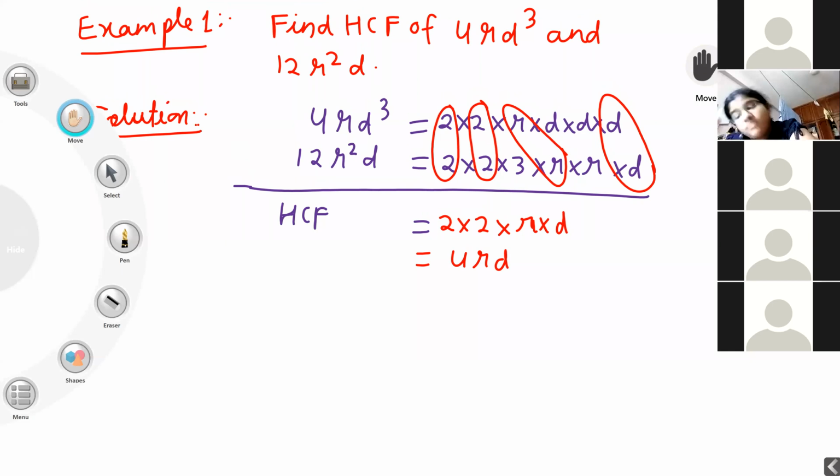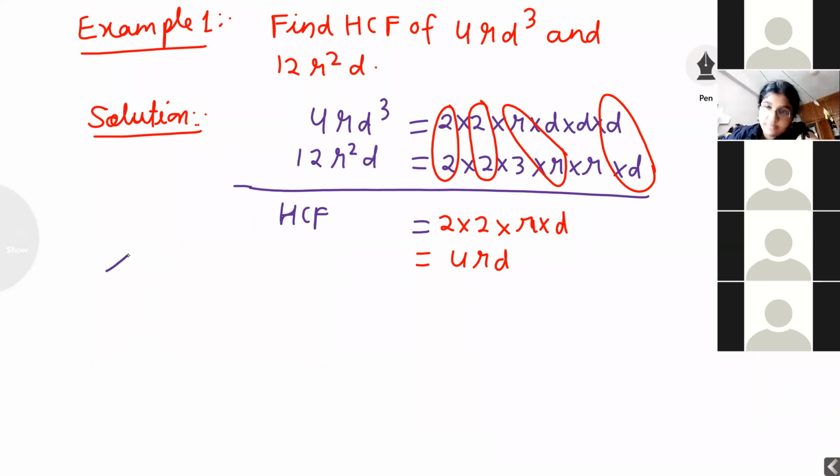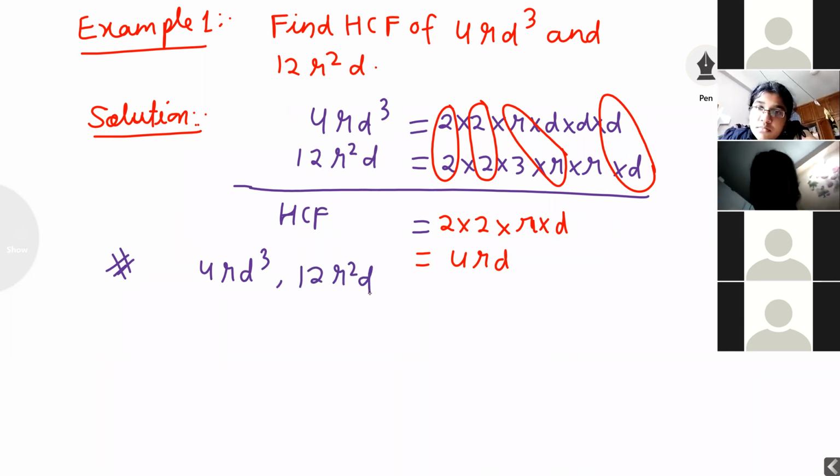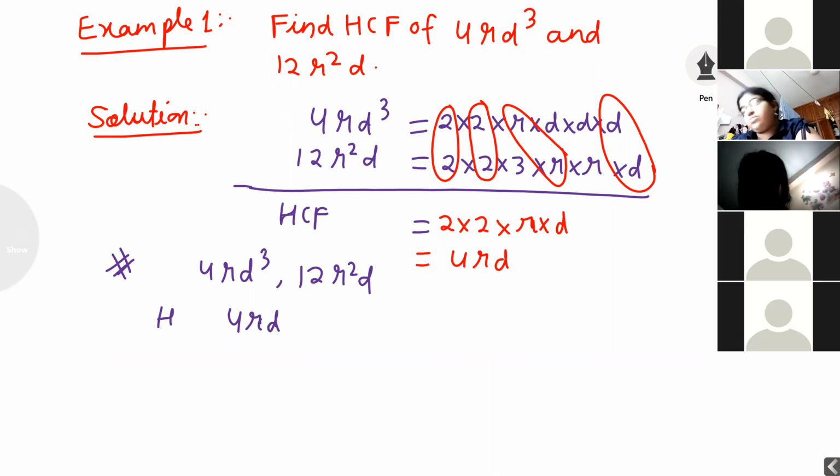If students listen carefully, how do we give the answer directly? First term is 4rd cube. Second term is 12r square d. How will I give the answer directly? Firstly, I want to check 4 and 12 come in which table. 4 and 12 come in the 4 table. After that, least degree of variable: r square is there, r is there, so r is common. Least degree of variable d: d cube is there, d is there. What is the answer? 4rd is the HCF. Directly we can say the answer.